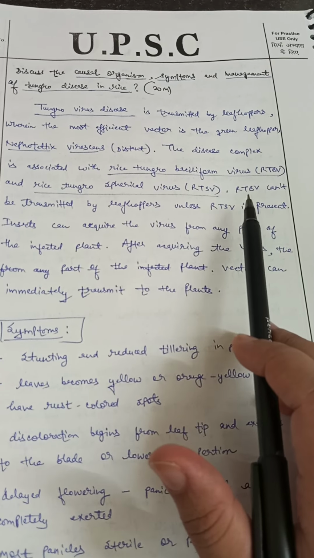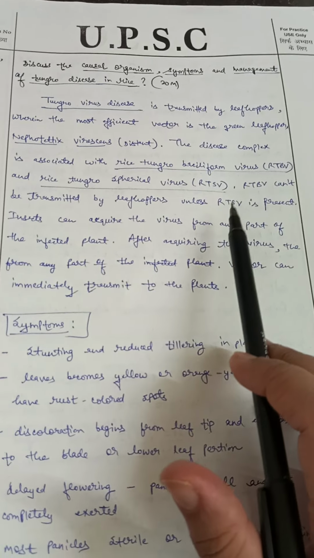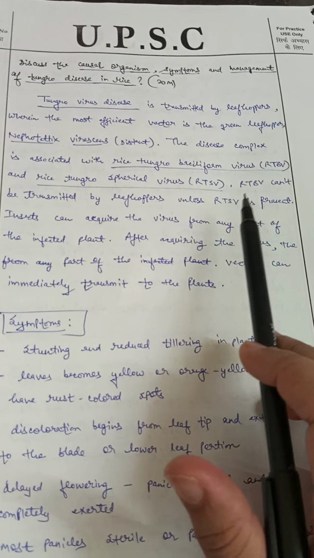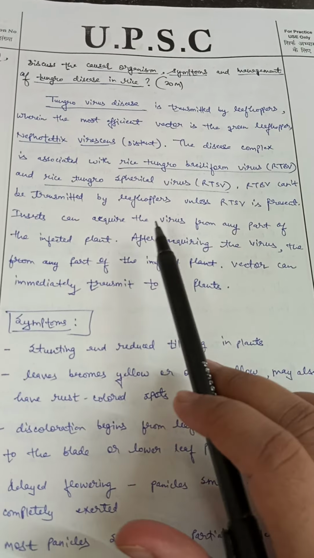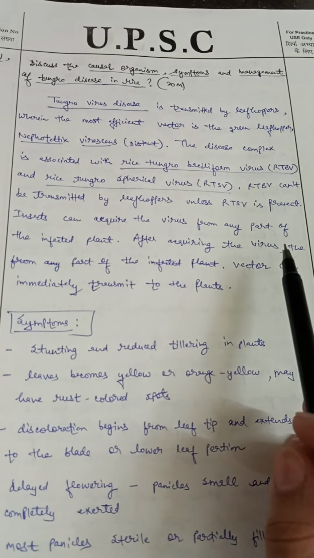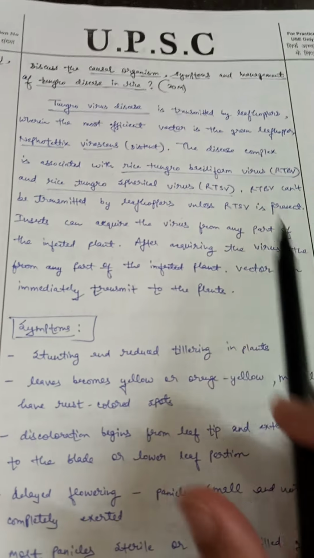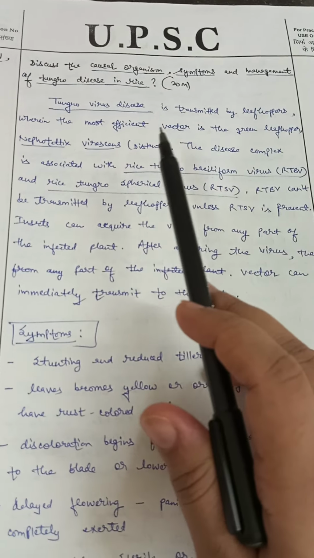This rice tungro bacilliform virus can't be transmitted by the leaf hoppers unless RTSV, that is rice tungro spherical virus, is present. Insects can acquire the virus from any part of the infected plant, and after acquiring the virus, the vector can immediately transmit it to the plants. So this is about the causal organism of the Tungro disease in rice.